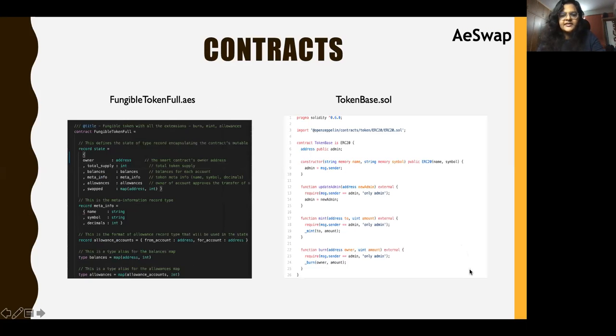Of the set of contracts that we have used, there are two bridge contracts, but you would see only the token contracts in the repo. For the Solidity repo, you can also see the bridge contract, but for the Sophia repo on the Eternity side, we are directly interacting with the token contract just to test out the POC.